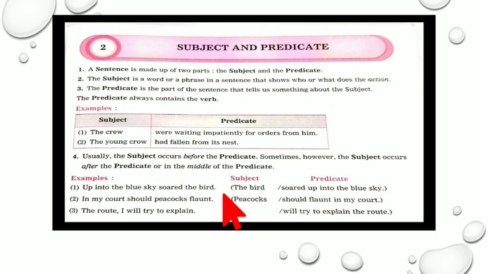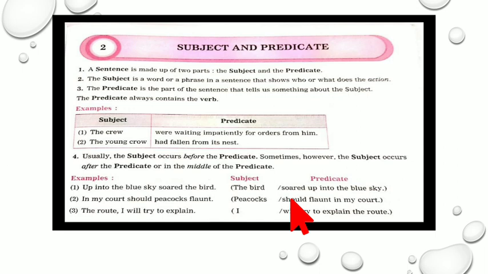So in this, you find the subject is what? We are speaking about the bird. The bird soared up into the blue sky. Whenever such sentences come, first what do we have to do? We have to first of all arrange the sentence, and then only we can pick out where the subject is, or what the subject is.